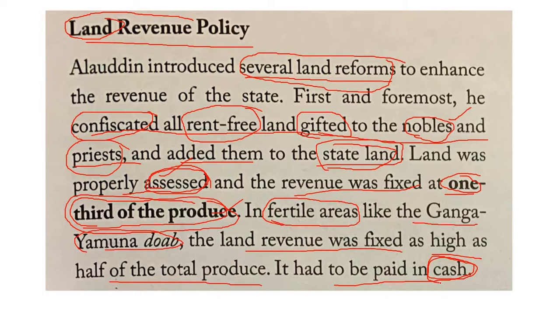So this was his land revenue policy, and by doing such changes in the land revenue system, what were the changes? He confiscated all the lands which were gifted to priests and nobles. He assessed the revenue based on the kind of land. One third was the general tax, and if it is a very fertile area, half was the tax. So one by two was the tax collected from those fertile areas. And that tax also should be paid in the form of cash, not in the form of produce.